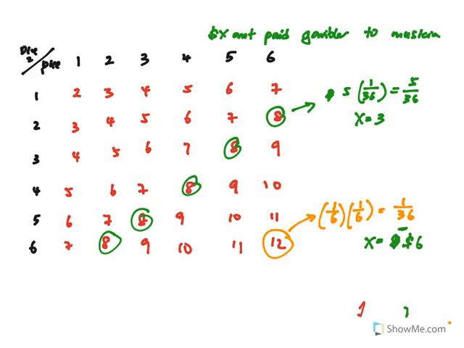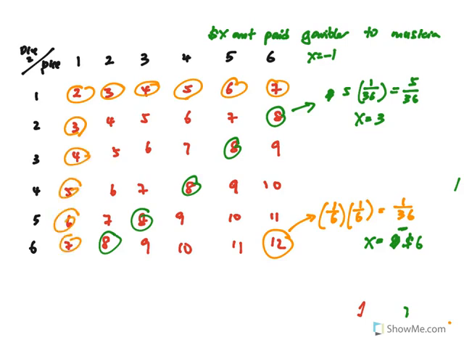If either or both dice show a 1, then x is going to equal -1, sorry, -2, because the gambler does not have to pay any money, in fact he gets money. So where will the 1 be? The probability of getting a 1 is quite high, so there are quite a few possibilities. You look, this is 1, 2, 3, 4, 5, 6, 7, 8, 9, 10, 11. So it's actually 11 out of 36.